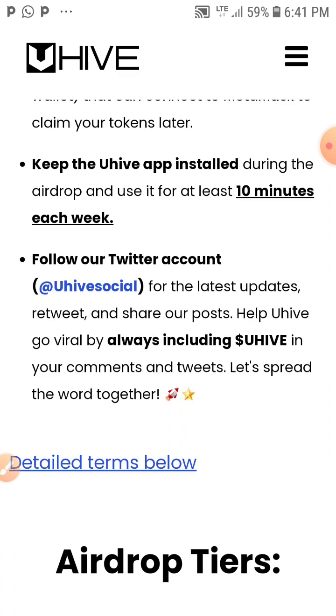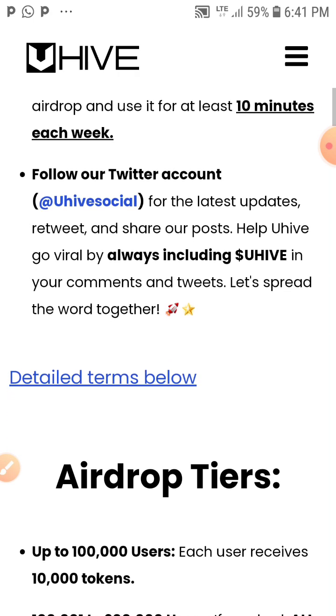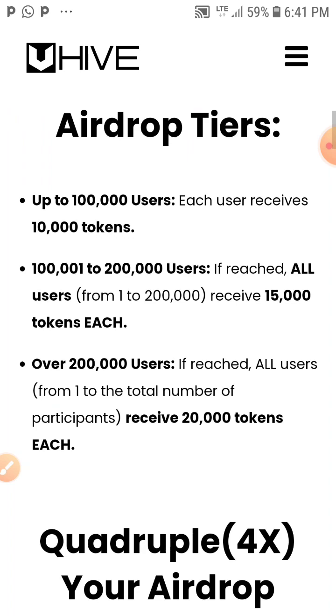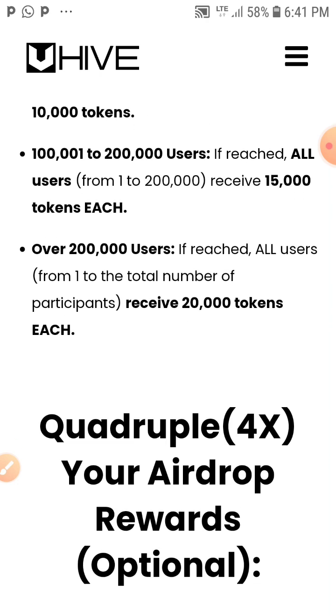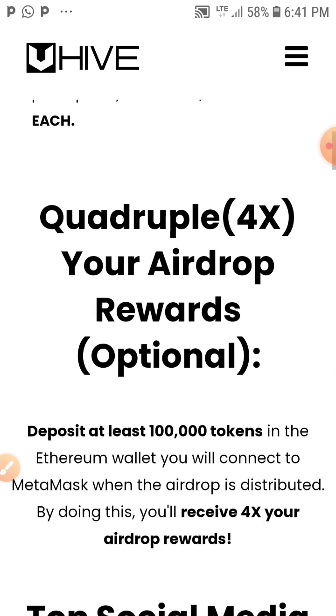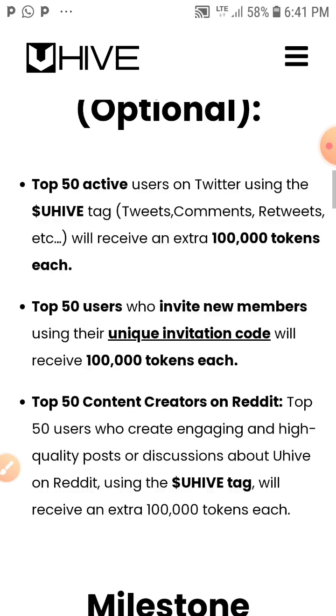So let's see, follow our Twitter account for the latest update, retweet. Airdrop tiers, okay: up to 100,000 users, each user receives 10,000 tokens. 100,001 to 200,000 users, if it reaches all users from 1 to 200,000, they receive 50,000 tokens each. And over 200,000 users, if it reaches all users from 1 to the total number of participants, they receive 20,000 tokens each. Okay, so as you can see here, quadruple things are actually happening.